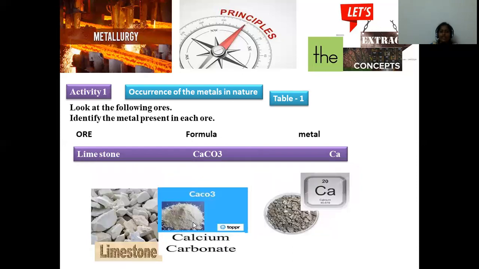Next is about limestone. Limestone is basically a carbonate ore, and here extraction of the metal calcium is possible, and it is the primary material for flooring. Marble floors are made up of this limestone, and even chalk, which we use in the classroom for chalk and talk content delivery. In that manner calcium will be extracted from this limestone, which is made up of calcium carbonate, and it is the carbonate ore of calcium.